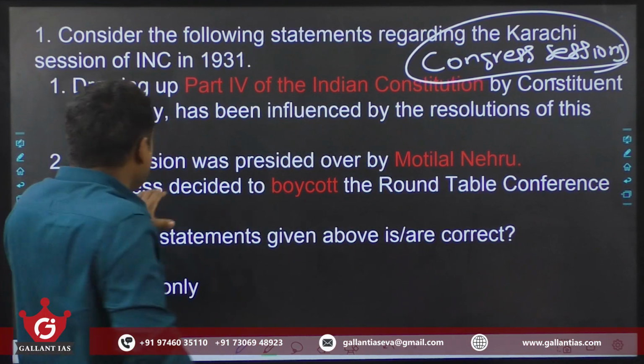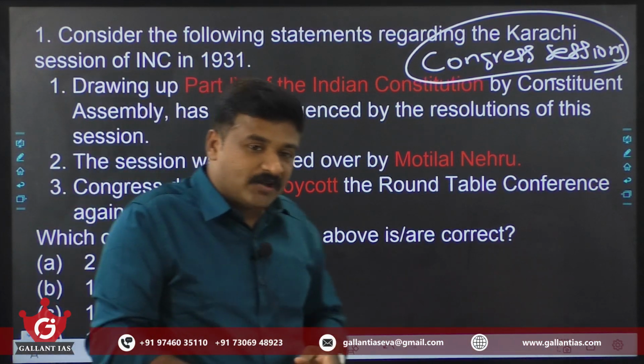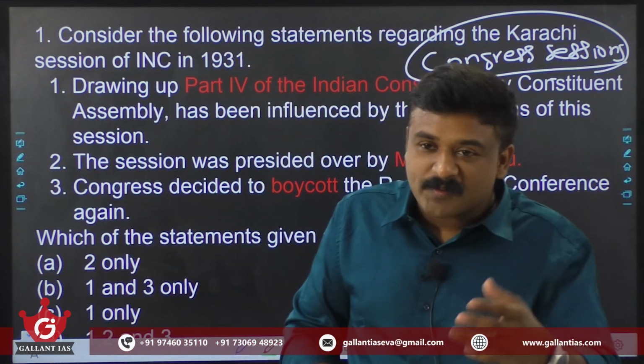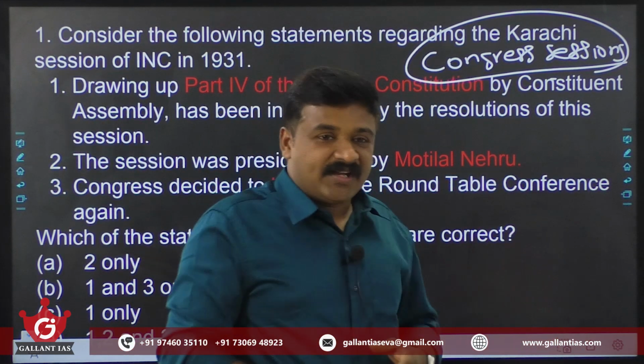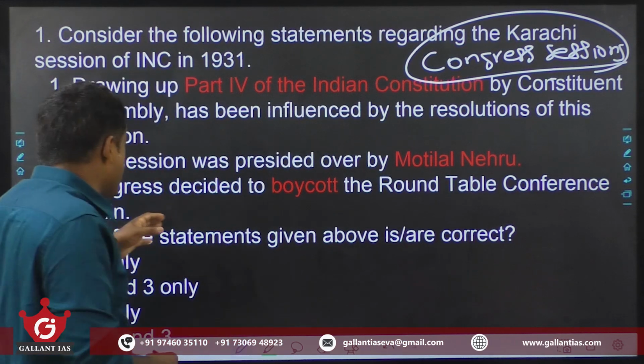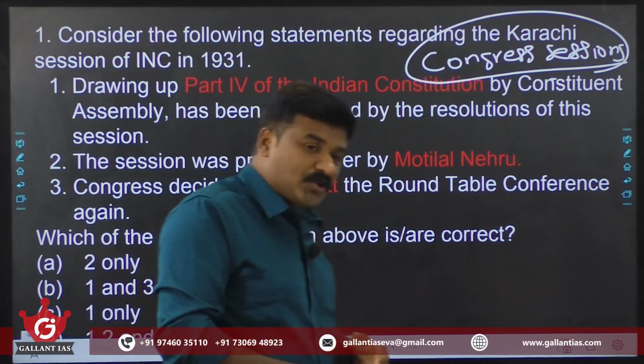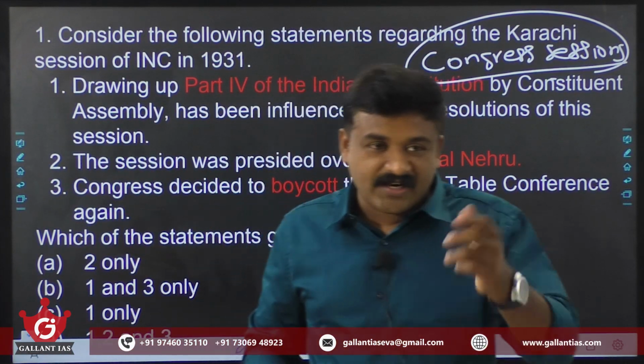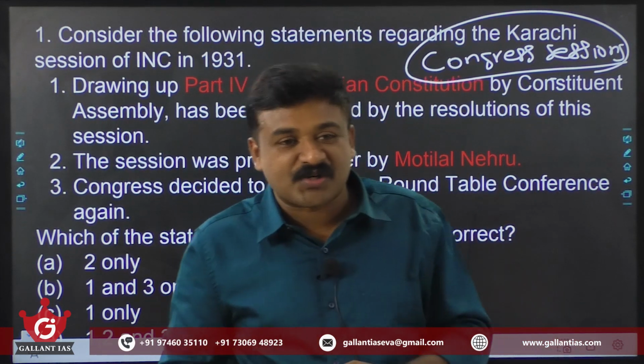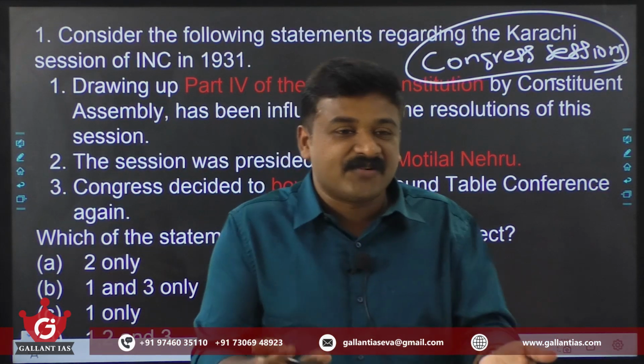Then the second statement: the session was presided over by Motilal Nehru. No, the session was presided over by Sardar Vallabhbhai Patel. Next, Congress decided to boycott the roundtable conference again. No, the main purpose of the Karachi session was to endorse the Gandhi-Irwin Pact.